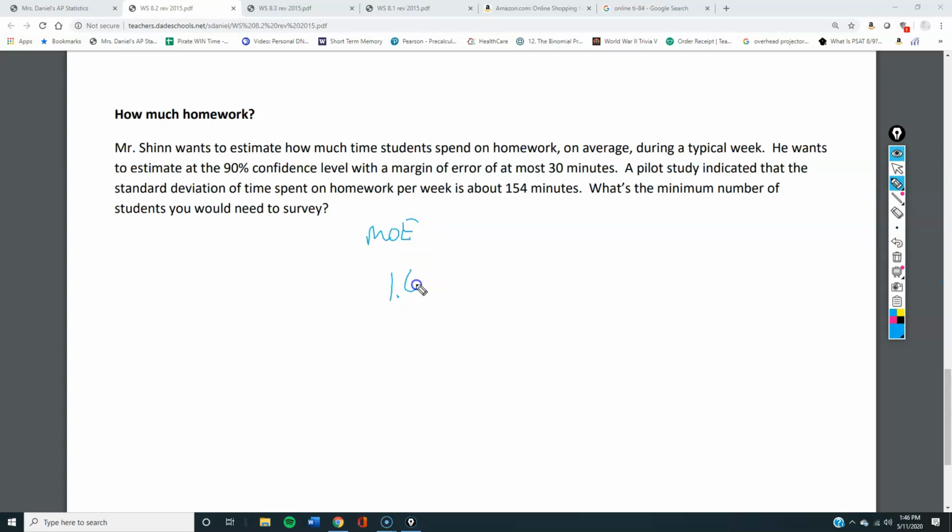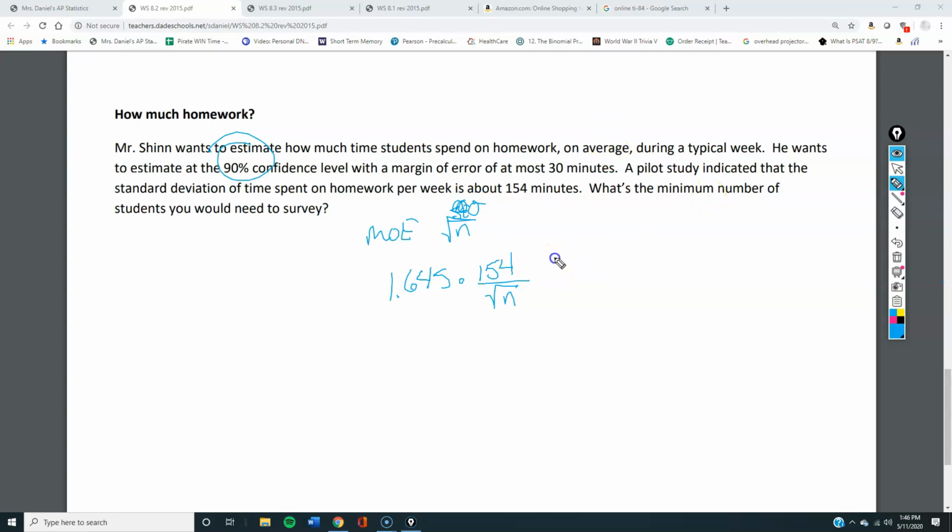is going to be our 1.645. Where did I get 1.645? Because it was a 90% confidence interval, so our z changes. Times our standard deviation, which is 154, over the square root of n, where n is our number. Because remember, it's our standard deviation over the square root of n. Okay? Alright. So let's start solving.